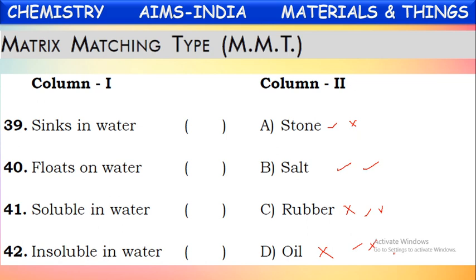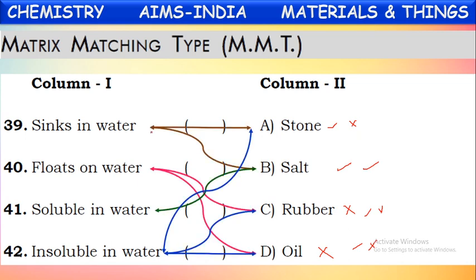Now, which will be the correct matching you see here? Yes, it is sinks in water: stone and salt. First, these two will sink in water. Of course, salt will be dissolved later. Floats in water: rubber and oil will float on water. Soluble material among these, only salt. Insoluble material, these three will come: stone, rubber, oil are insoluble materials.